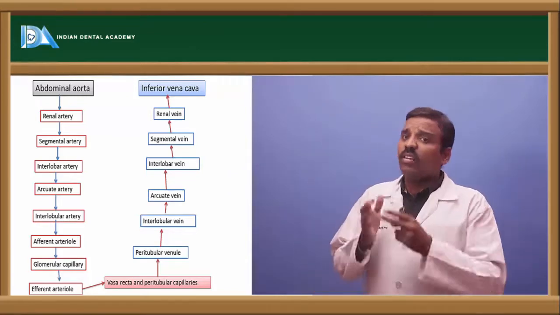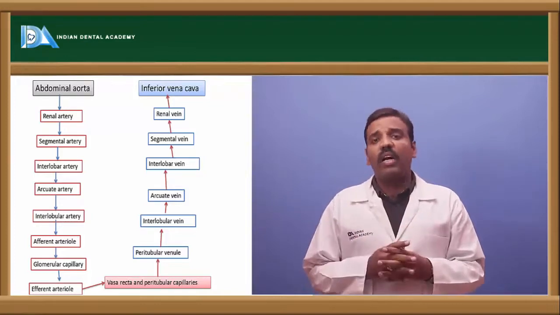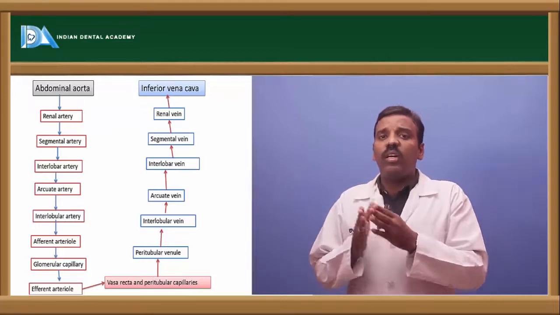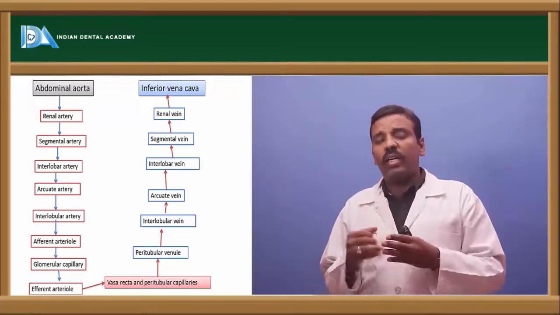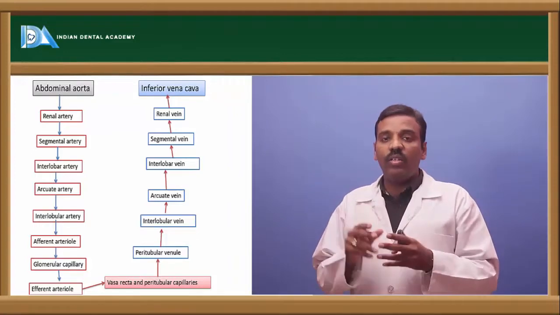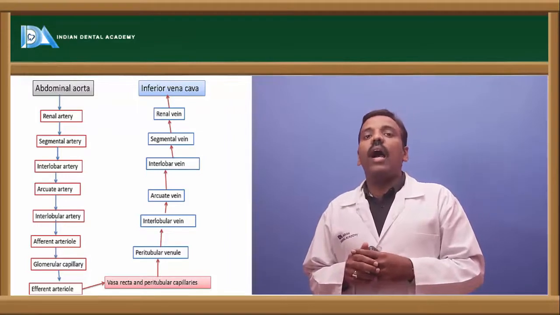So if you see this, the first one is the abdominal aorta, which is coming directly from the heart. From the abdominal aorta, there is a portion coming out near the kidney, which is called the renal artery, which supplies the kidneys.